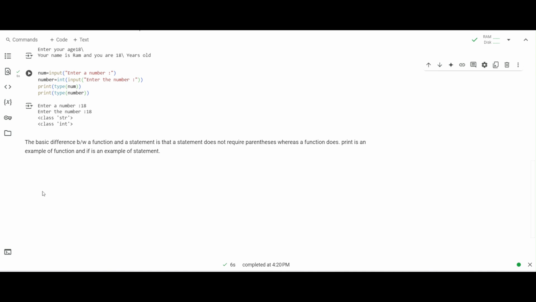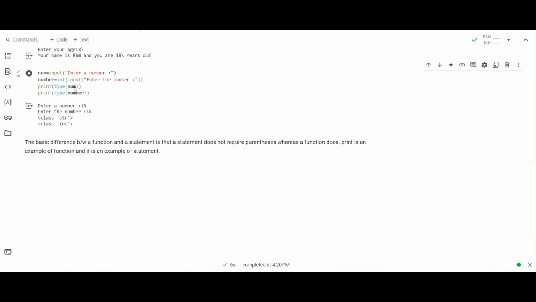For example, print is an example of a function. Here, print requires parentheses, and inside the parentheses we wrote something, so it is a function. A function requires parentheses, whereas a statement doesn't. For example, the if statement, the and statement, the in statement, and there are many more statements that we will look at in the future.